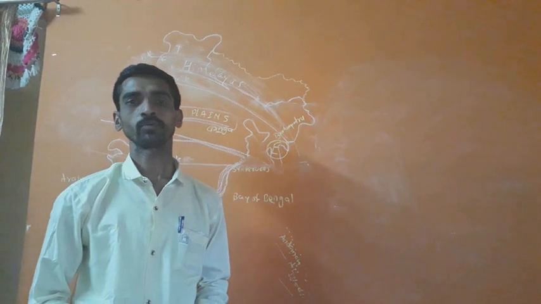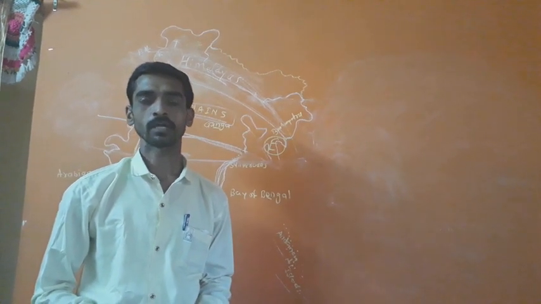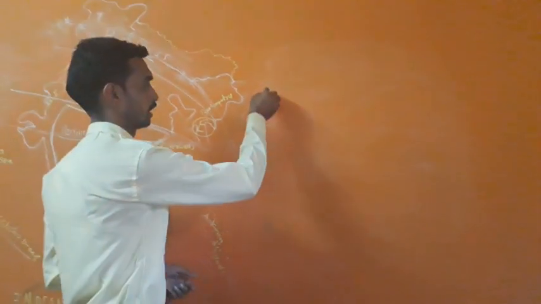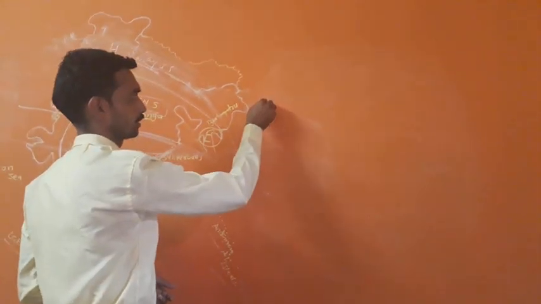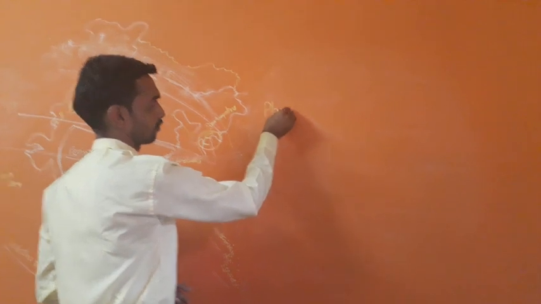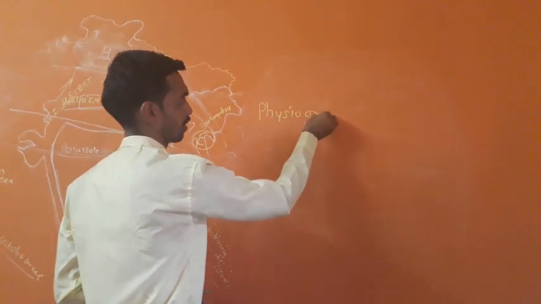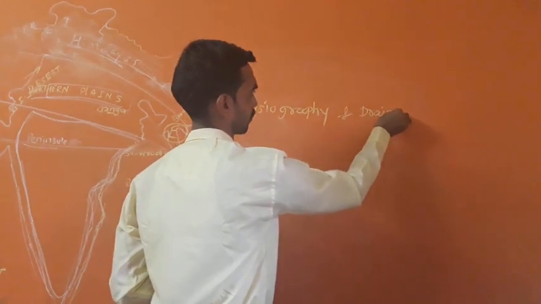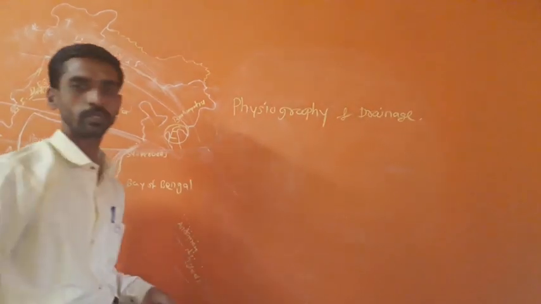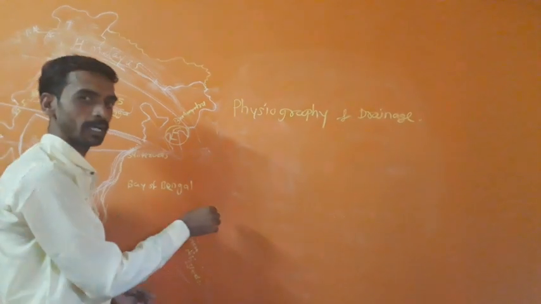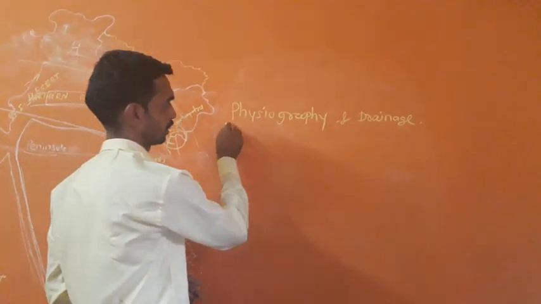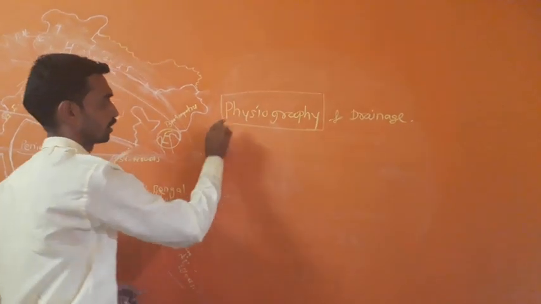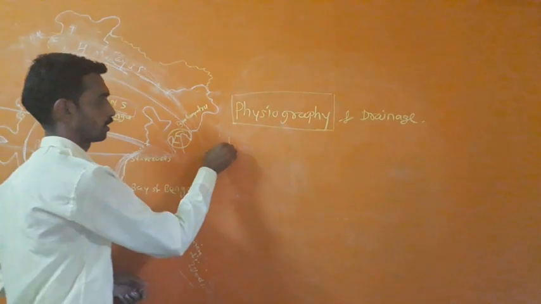Today we are going to learn class 10th geography subject, chapter number 3. The name of chapter 3 is Physiography and Drainage System of two different countries, one is India and the other is Brazil. Today first we are going to learn about the physiography system of India.